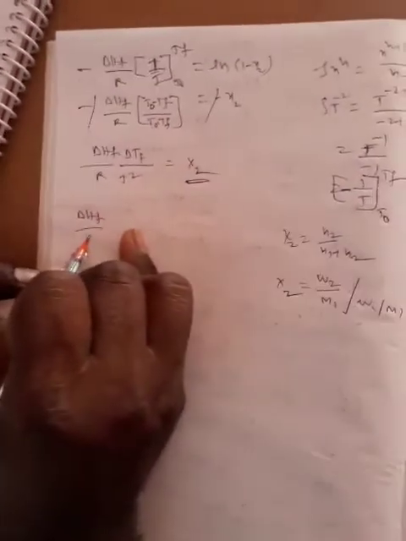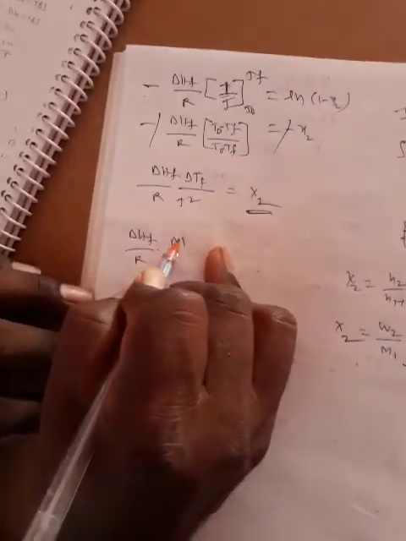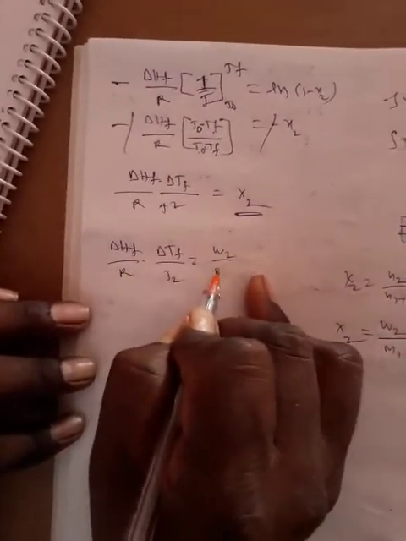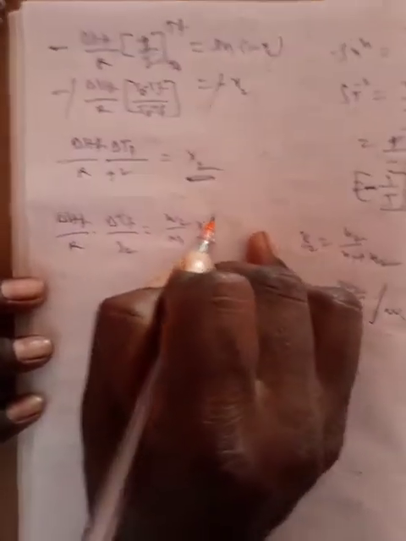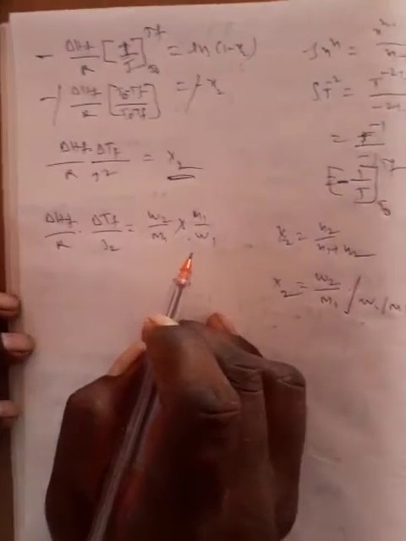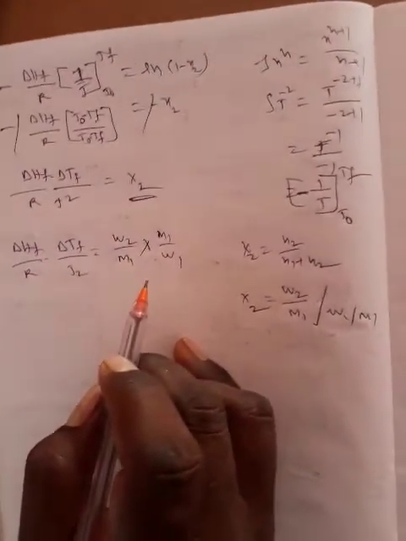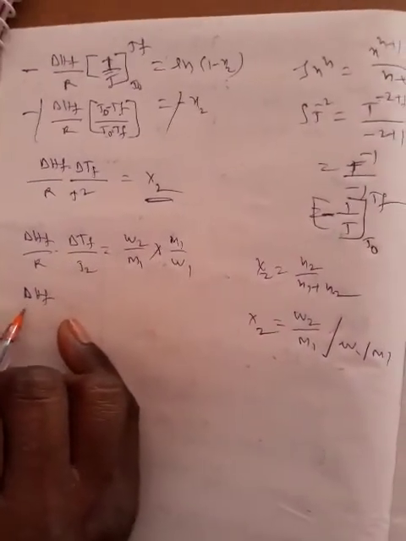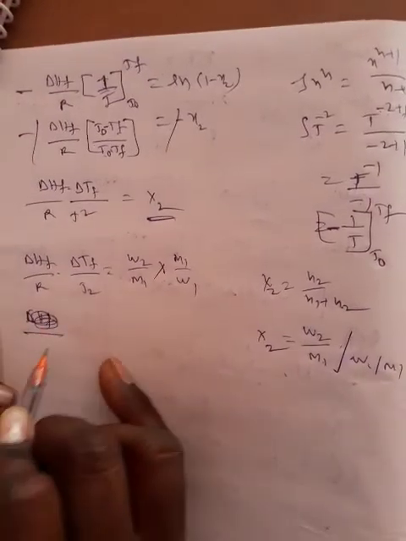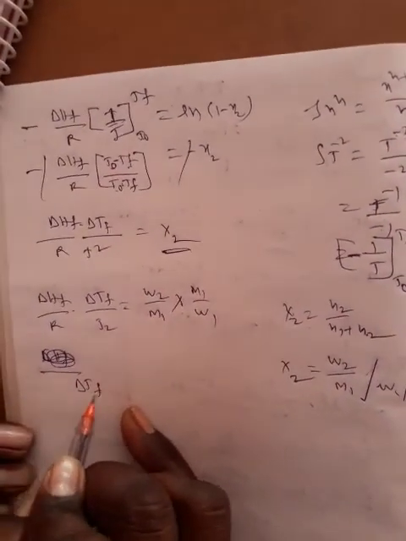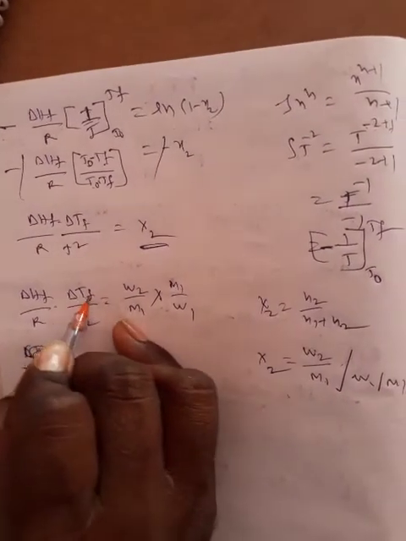Delta HF by R, delta TF by T square is equal to w2 by M2 into M1 by w1. Both sides multiplied and divided by 1000. Here we want the difference between the solid and liquid freezing points.